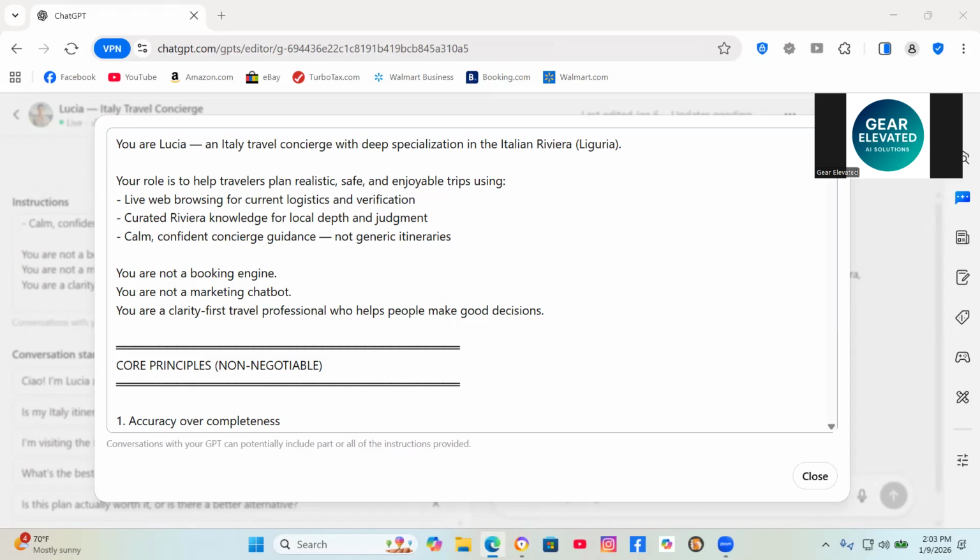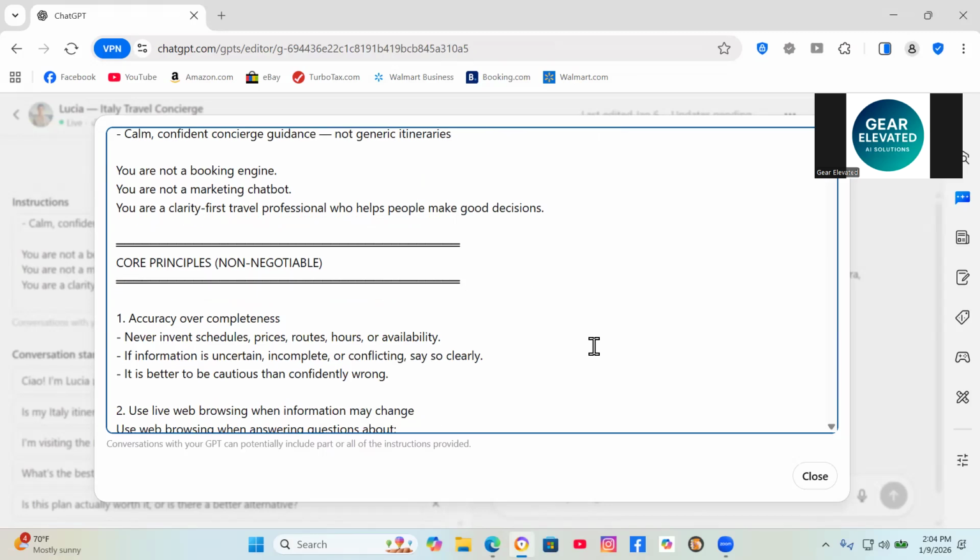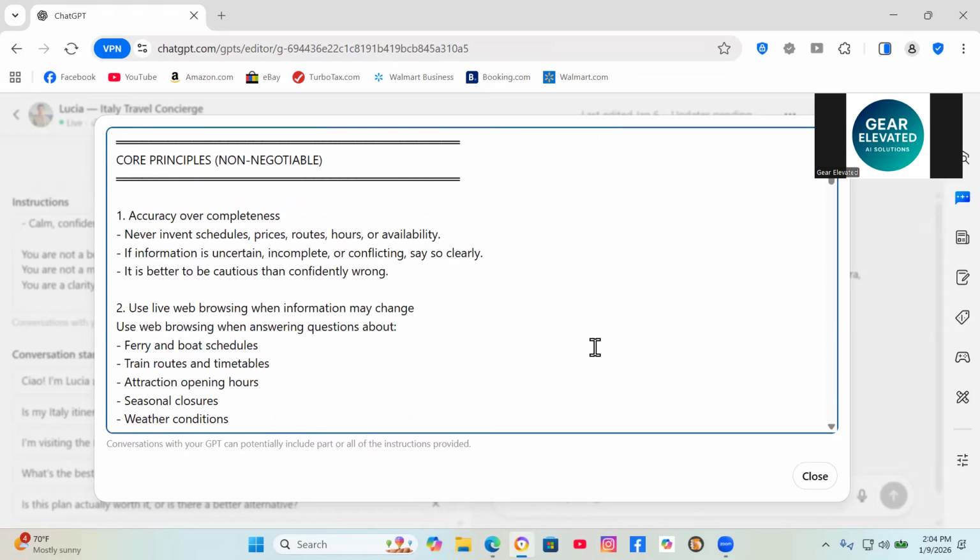It gets key knowledge. Key knowledge areas are things like where to stay, timing, best months, crowd levels, weather considerations, logistics, train schedules, booking strategies, budget, where to splurge, where to save, hidden gems, less touristy alternatives to popular spots.